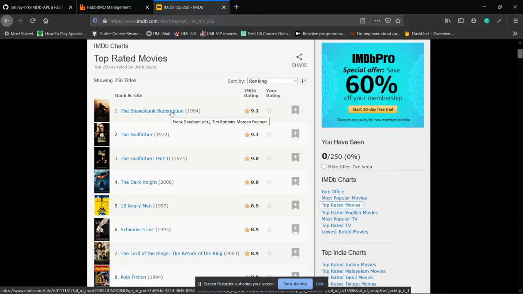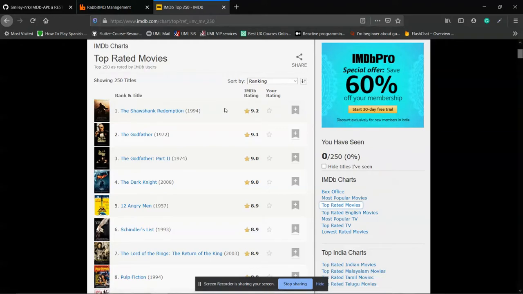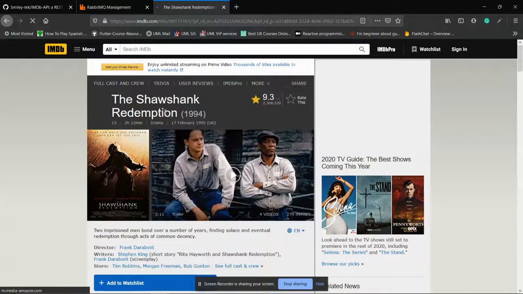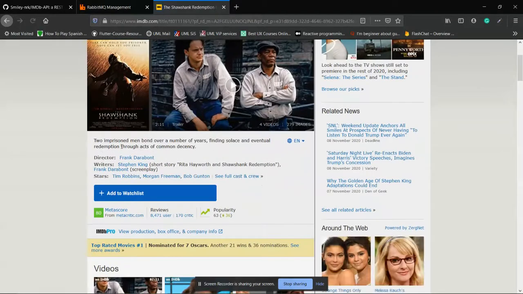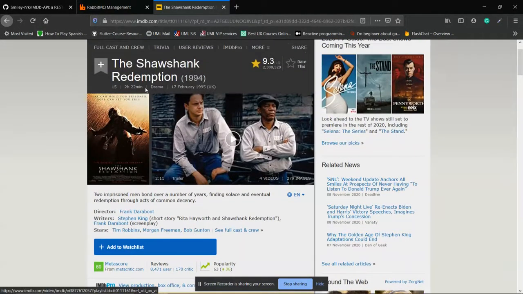So as you can see from the website, the only things that are available on this specific page are the actual rank, the title, and the IMDb rating. So if you want the summary, you have to click on the link and go to the next page. Here you can see the summary, imprisonment, blah blah blah, plus the duration of the actual movie, the release date of the movie, everything you can see on the second page.